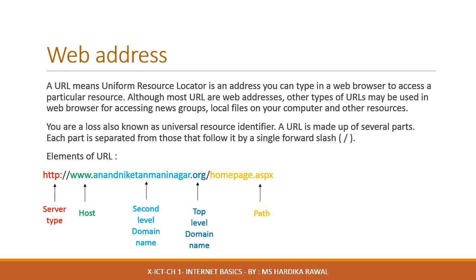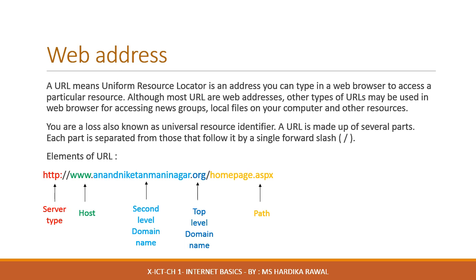When you see the example on the screen of a URL, you will see it and recall that this is also known as a link. You may call it a link or a web address or the URL, it is all the same. A URL is made up of several parts. Each part is separated from those that follow it by a single forward slash. Every URL begins with the scheme name that defines its purpose, and the remaining part of the URL is the method to access the resource given by the syntax.